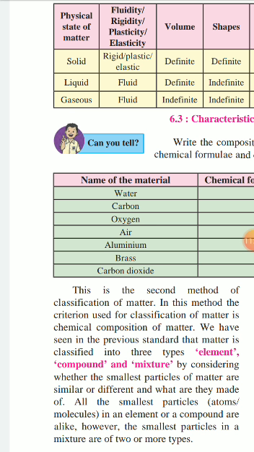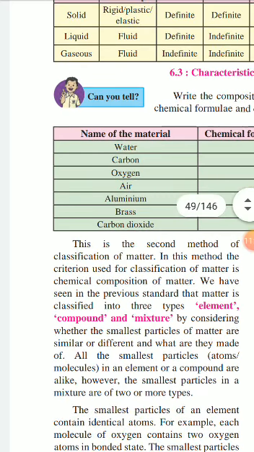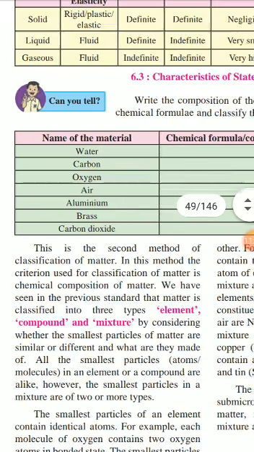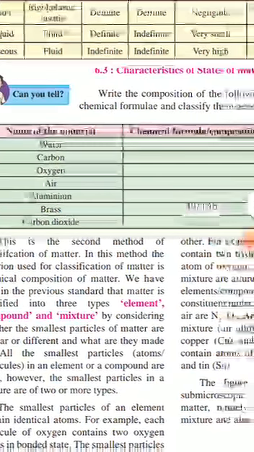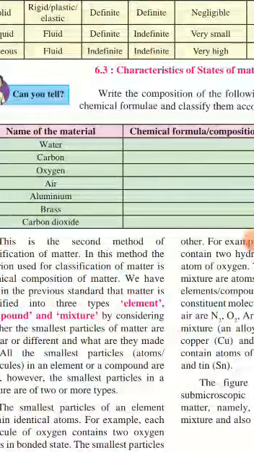All the smallest particles (atoms or molecules) in an element or compound are alike. However, the smallest particles in a mixture are of two or more types.